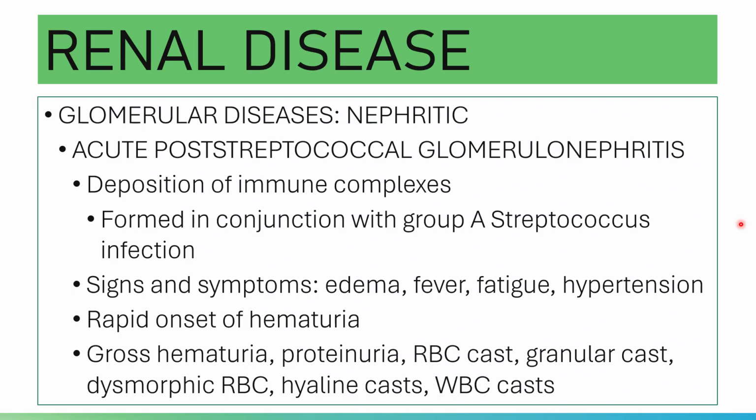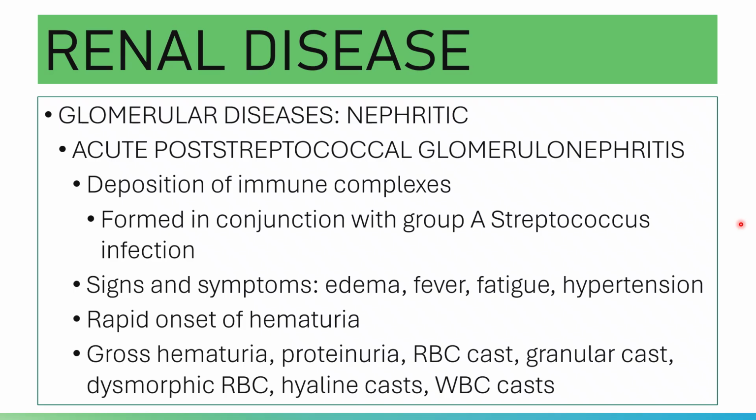The nephrogenic strain of group A beta hemolytic streptococci will form immune complexes with their corresponding circulating antibodies, and once they reach the glomerulus, these immune complexes formed between the circulating antibodies and the nephrogenic strains of group A beta hemolytic streptococci will be deposited, or lodged, in the glomerular membrane.